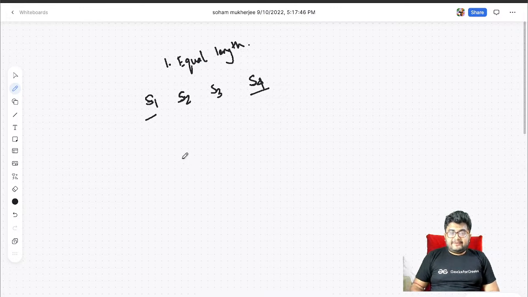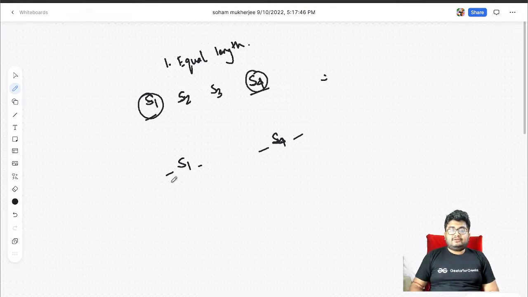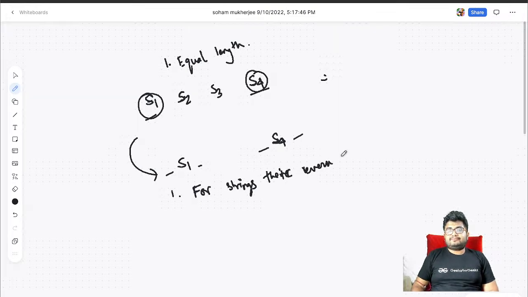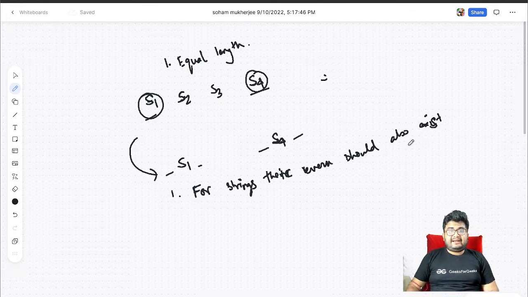If you add S1 somewhere, and let's say S4 is the reverse, S4 should be added in the corresponding place from the end. So for each string S1 there should exist an S4 which is a reverse. So for strings, their reverse should also exist, and that actually solves the problem for an even number of strings.